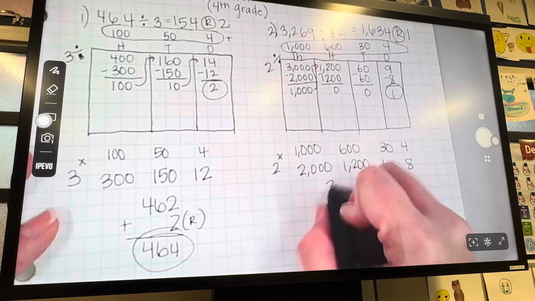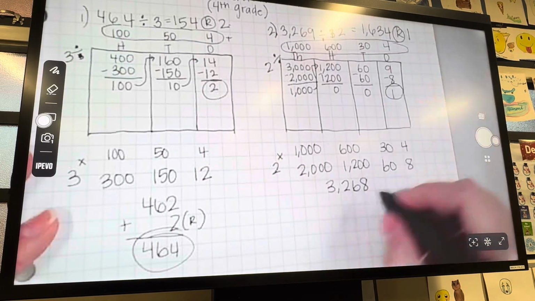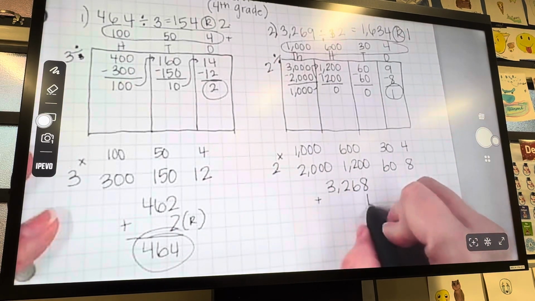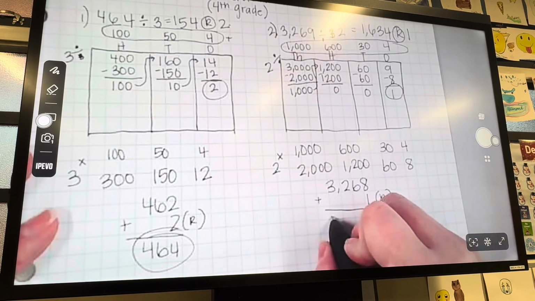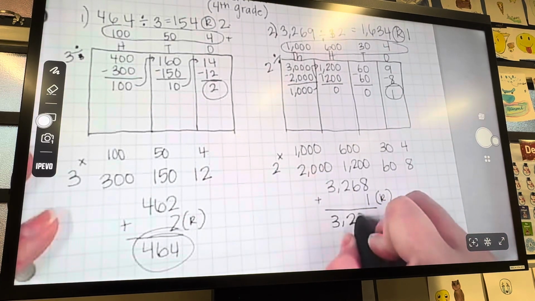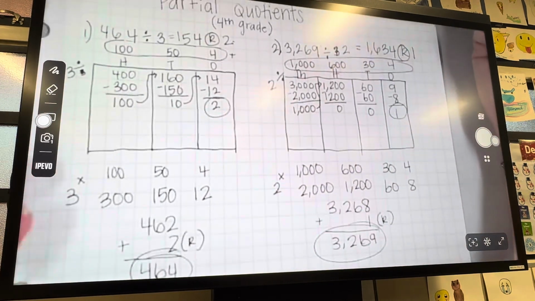The answer is 3,268. Don't forget about your remainder. You need to add your remainder back. Okay, so the answer is 3,269 total. That number matches the number at the top.